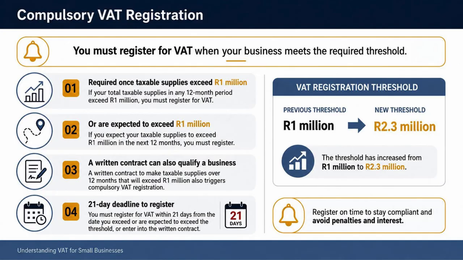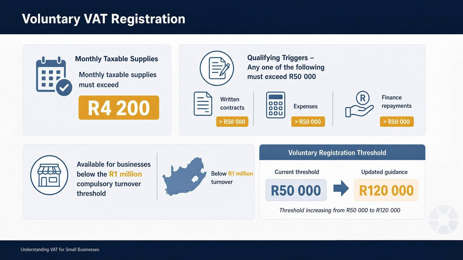Once the threshold is exceeded, your application must be submitted within 21 business days. Miss the deadline and SARS won't be the only one keeping score. It's also important to note that effective from 1 April 2026, SARS increased the compulsory VAT registration threshold from 1 million rands to 2.3 million rands. But what if your business doesn't meet the compulsory registration threshold? The good news is that voluntary registration may still be an option.